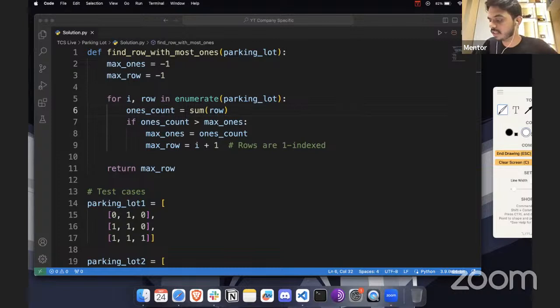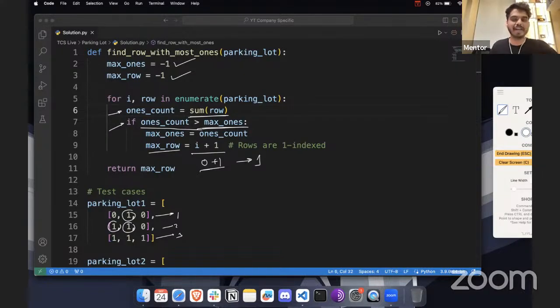So what we are going to do is keep the ones count, which is equal to the sum of the row. You're going to perform the sum and count how many times 1 has appeared. So here 1, here 2, and here 3. Then we are going to update this ones count. If this ones count is greater than max ones, look at this condition, then we are going to update this variable, and we are going to increment this value as well. This i is initially 0 and this is 1. So max row will become 1.